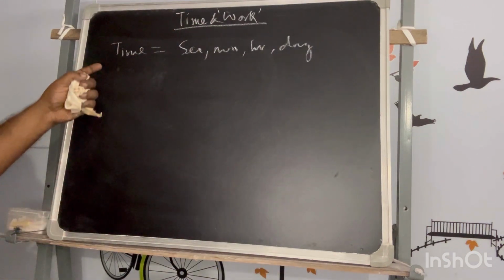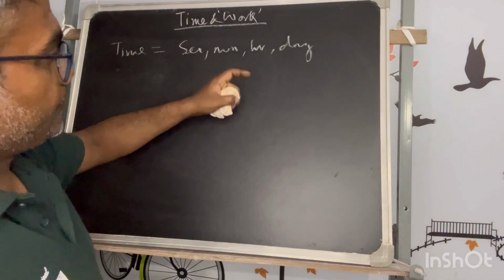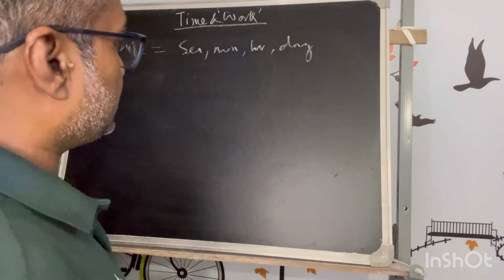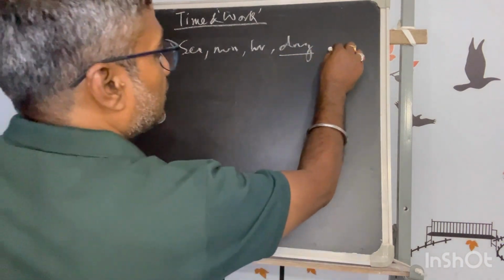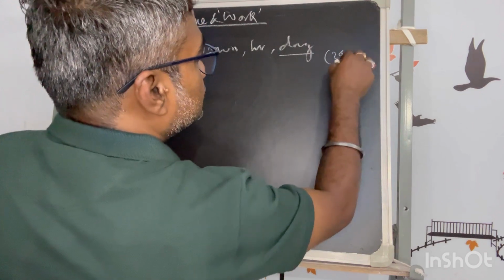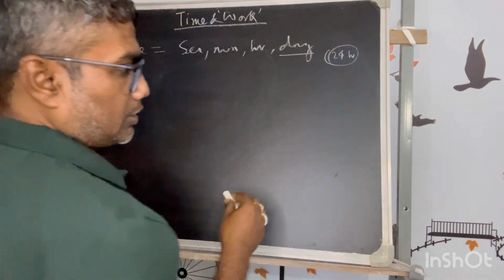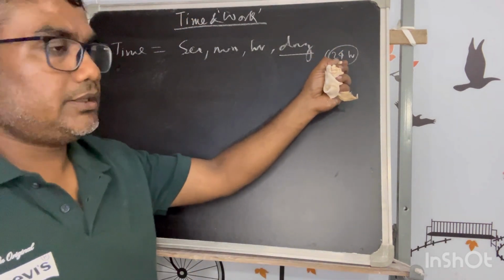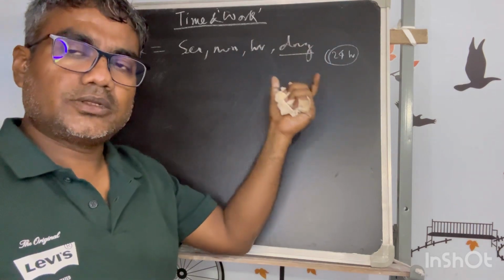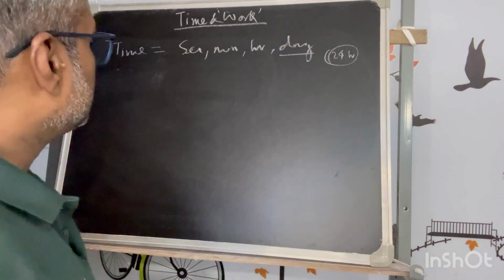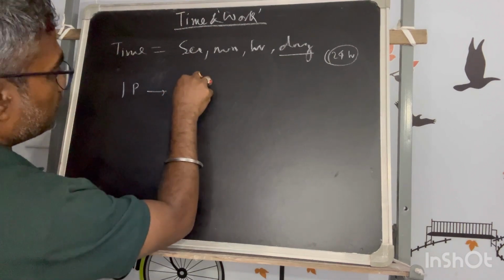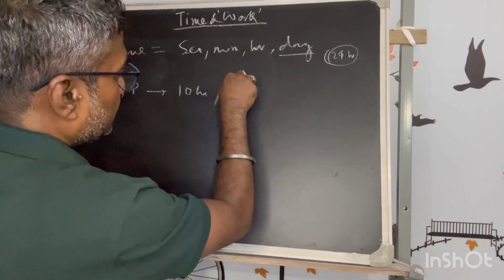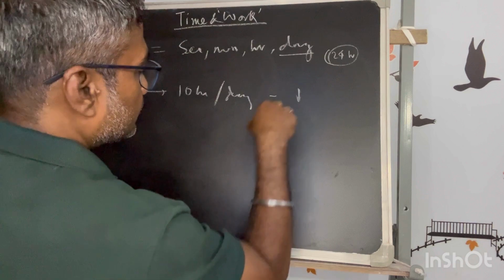If I say a day is a day, within this day there are 24 hours. People may not work for the whole day, they may work for some part of the day. So we can say the person is working 10 hours per day for a work.